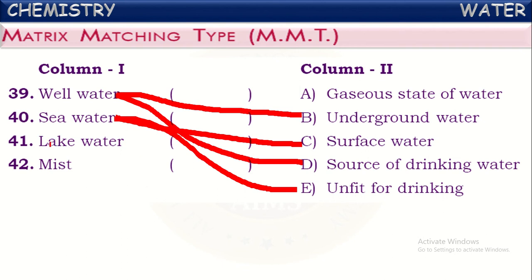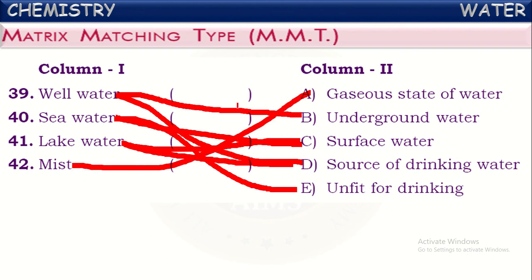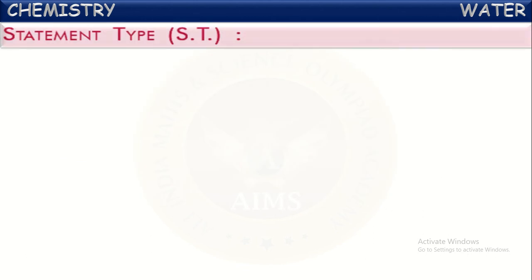Next, lake water. Lake water is also surface water, and we can say this is also one of the sources for drinking water. Next, mist. Mist is gaseous form of water. Okay. Next, statement type questions.